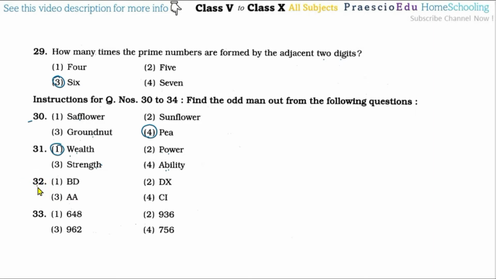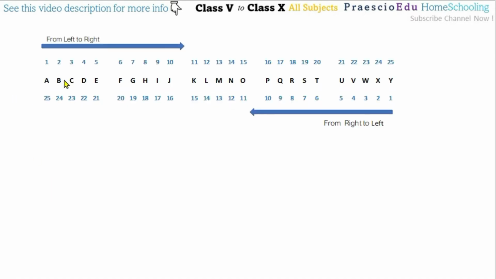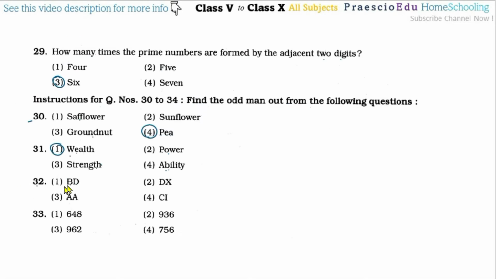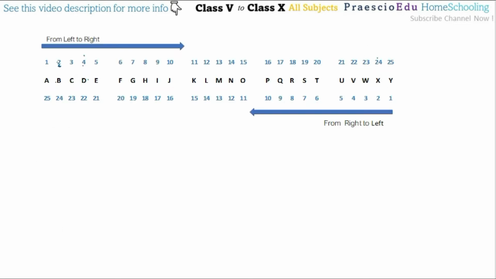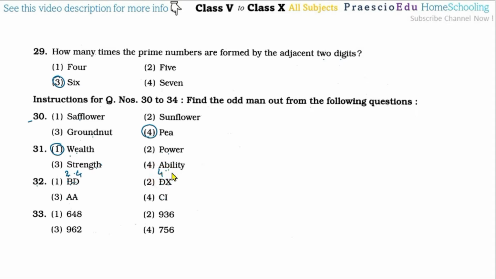Then question number 32: BD, DX, AA and CI. Now B in the series is number 2 and D is 4, so 2 squared is 4. So B having 2 and D having 4, 2 squared means 4, and the alphabets come like this. D means 4 and X is 24, but 4 squared is 16, so here 24 is given, which means this is a different one. So option number 2 is the different one.